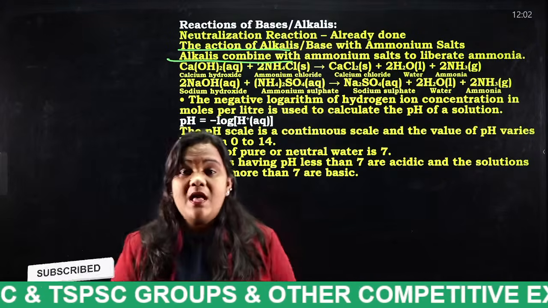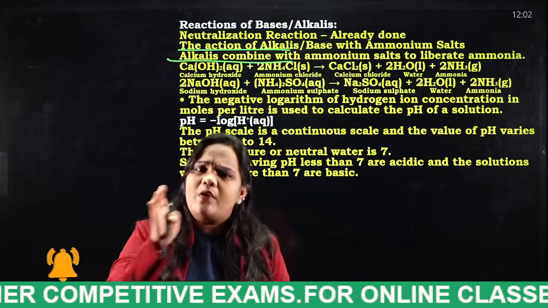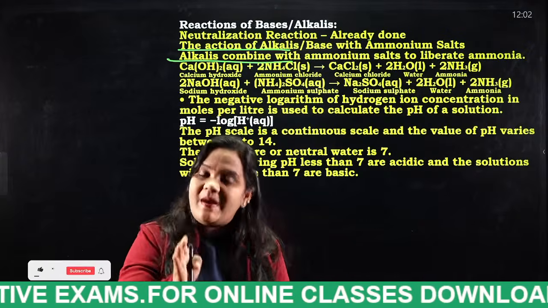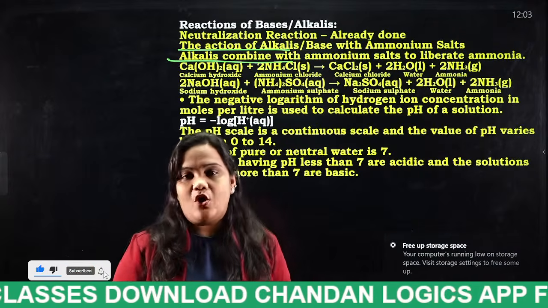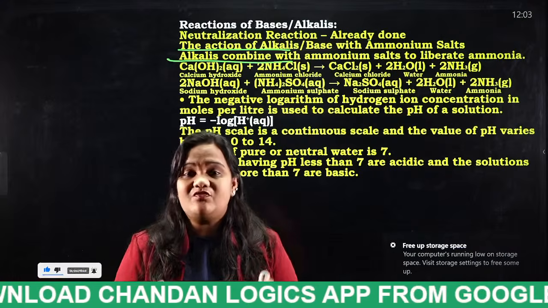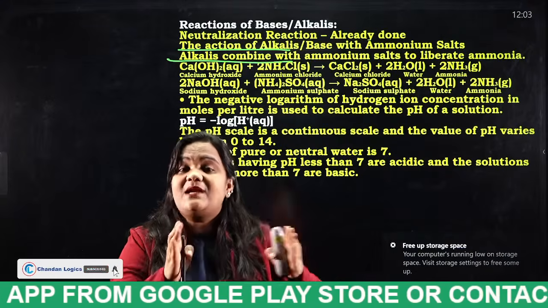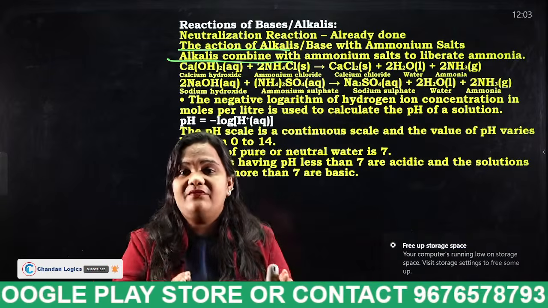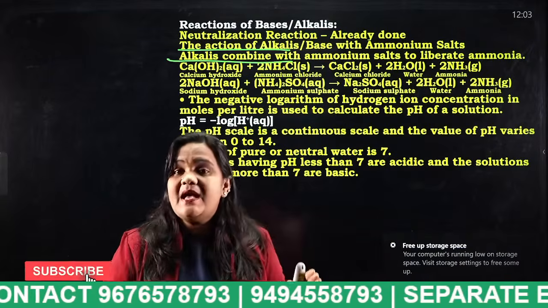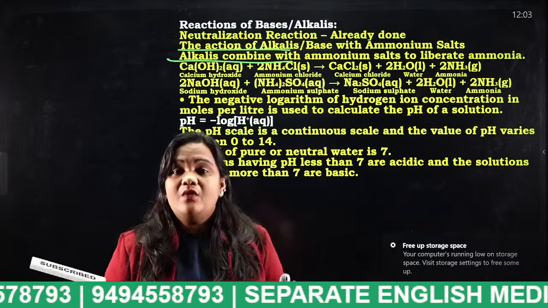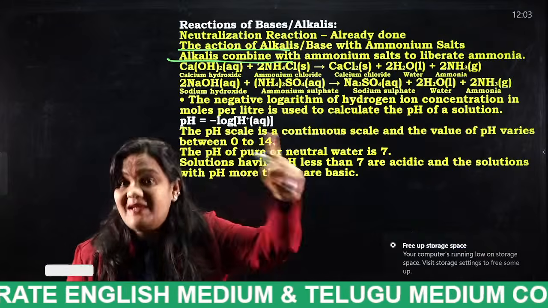You all know what alkalis are: sodium hydroxide, potassium hydroxide, calcium hydroxide and ammonium hydroxide. These are all considered alkalis or bases. When these alkalis react with ammonium salt, which gas is emitted? Finally, ammonia. Remember, very, very important.